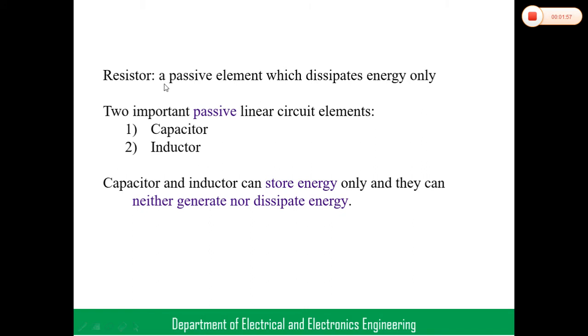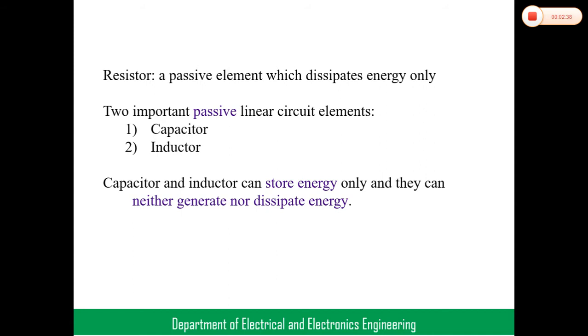A resistor is a passive element which only dissipates energy. We cannot store energy in it. But without the resistor there is no element actually, because a capacitor also has some amount of resistance, an inductor also has some amount of resistance, and every human being also has some amount of resistance. Human resistance is normally about 1000 ohms.